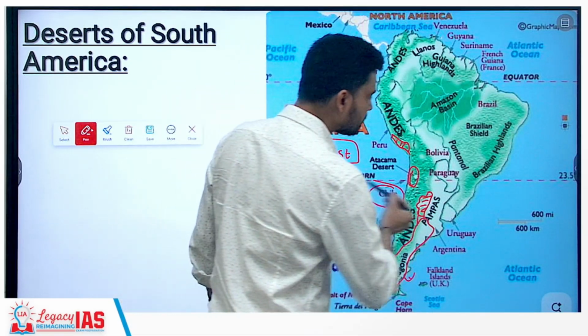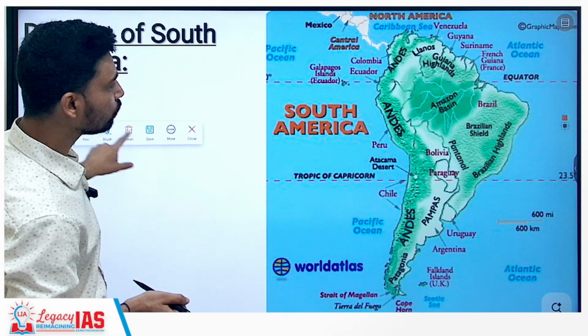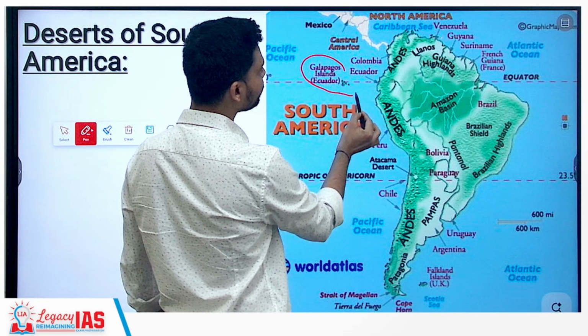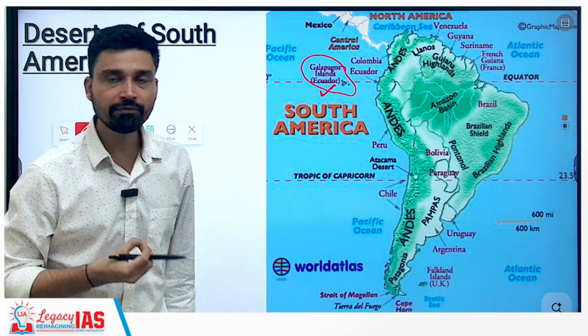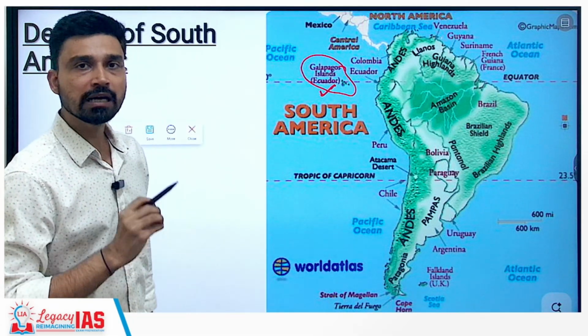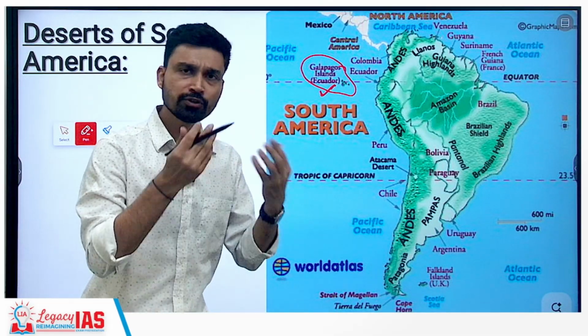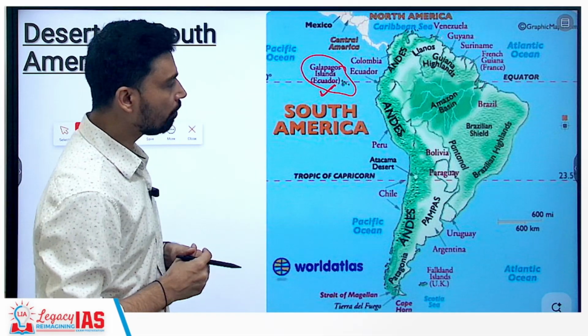Tropic of Capricorn is passing somewhere through here, as we can see, through the desert region of South America itself. Island-wise, if you look, the Galapagos Island is something you should keep in mind here. Galapagos is a very, very important island, and if you have read about Charles Darwin, you would have studied that it was Charles Darwin who first carried out a study here on the life forms, biology, and based on that he gave his theory about the origin of life itself.